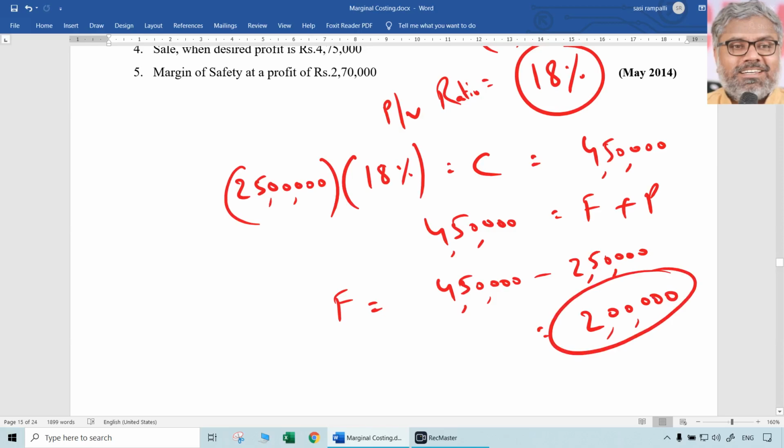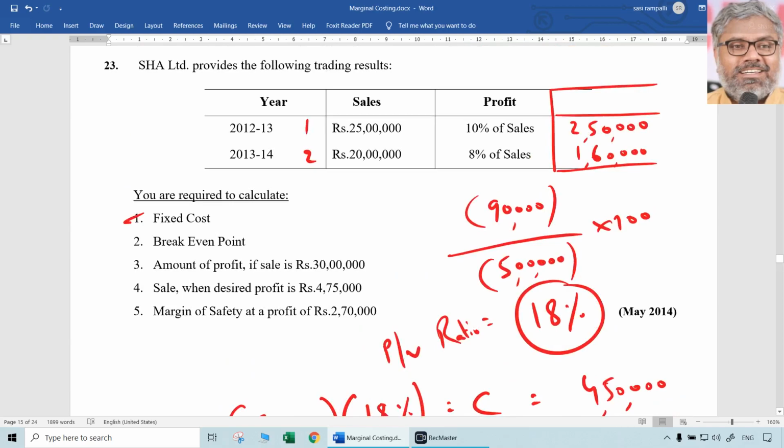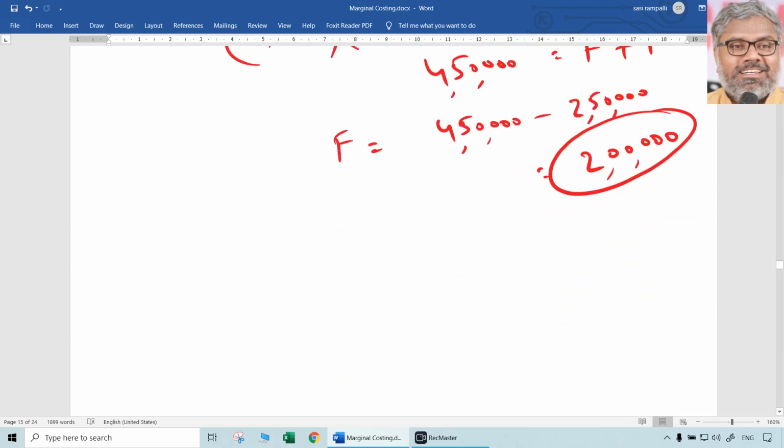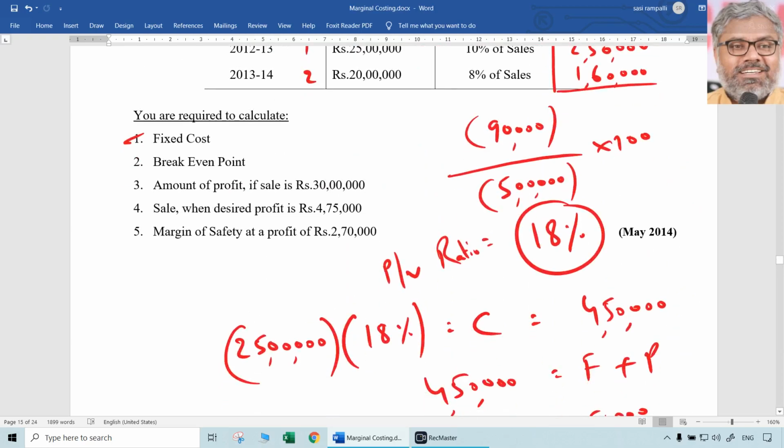Fixed cost was 2 lakhs. So what if I substitute in the 13-14 data? Of course, you will get the same result. You can test it if you want. For understanding purposes, in exam, don't do unnecessary things. One is enough. If you substitute the same thing in 2013-14 data also, you will get the same answer.